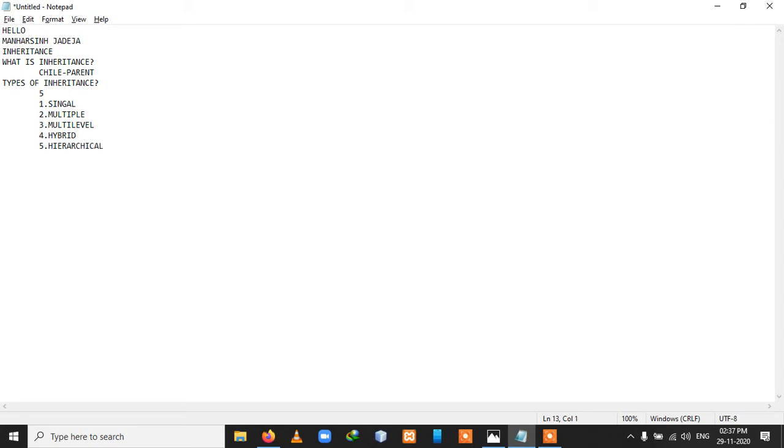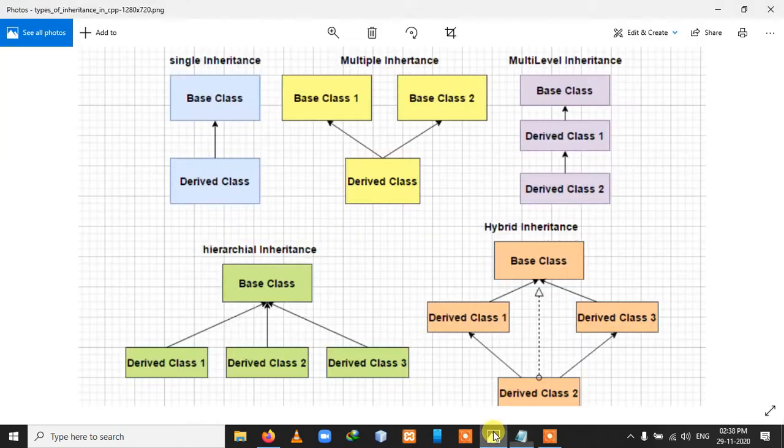So these are the main 5 types of inheritance: single, multiple, multi-level, hybrid and hierarchical. We will see all these types one by one, and at the last I will also demonstrate the code for that. Before that, we'll understand these 5 types through one image.